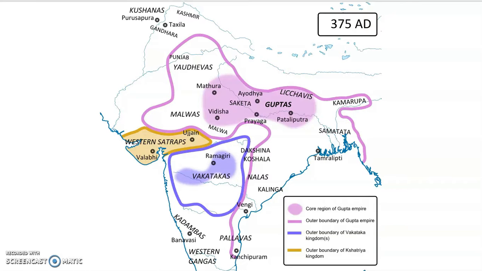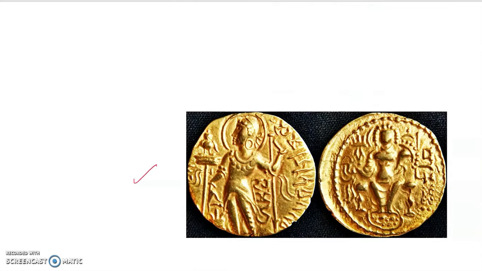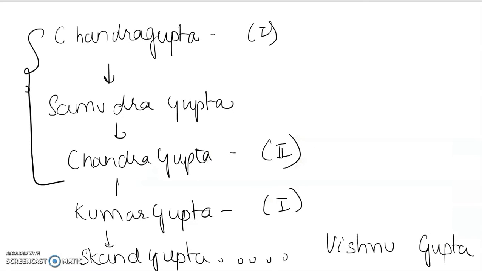Here you all can see this area. This is exactly what you call Allahabad. Right? Prayaga is the ancient name of Allahabad, and Chandragupta the First consolidated his power here. And Chandragupta the First also married the princess of the Lichavi clan. Just to give you some other information, we are going to study about it in your book also. He married a Lichavi princess. Her name was Kumara Devi.